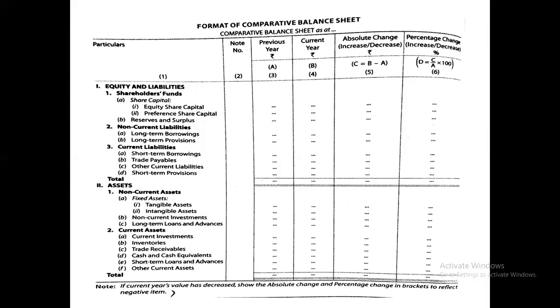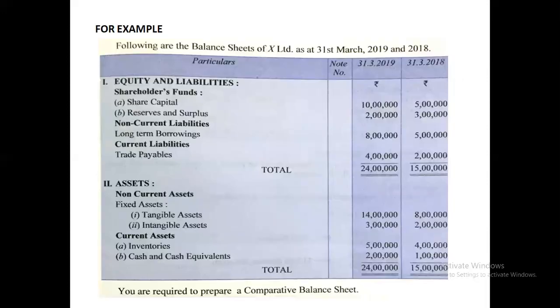And if current year is less and the previous year is more, we'll write in the next column, but within brackets. You can see the note also at the end. If current year's value has decreased, show the absolute change and percentage change in brackets to reflect a negative item. And then we'll calculate the percentage change.